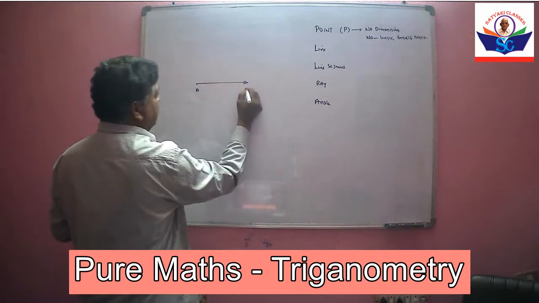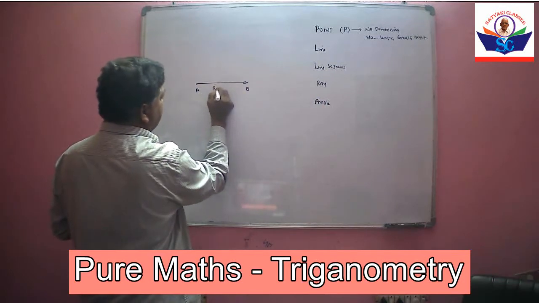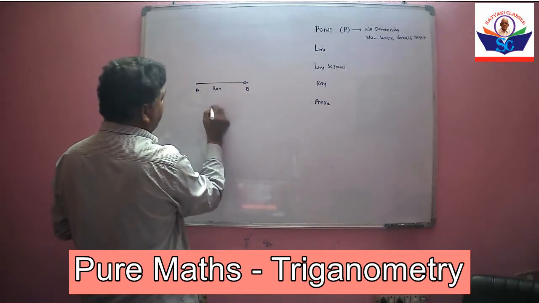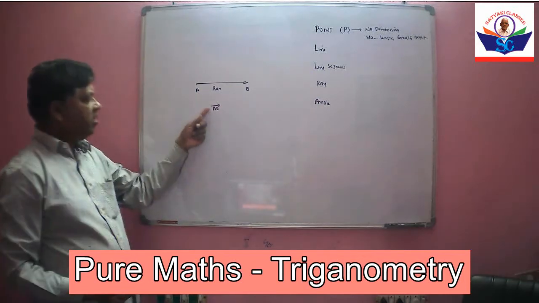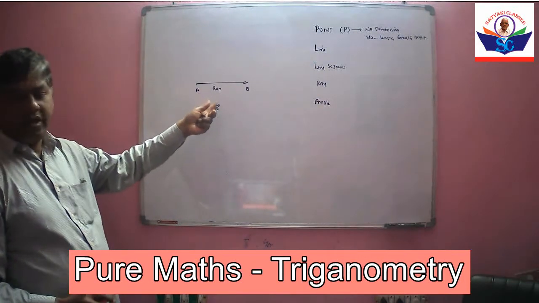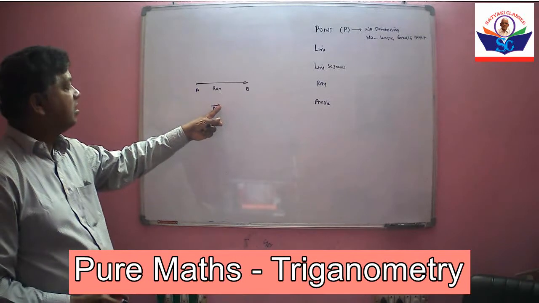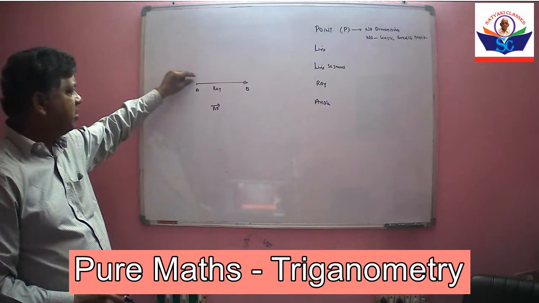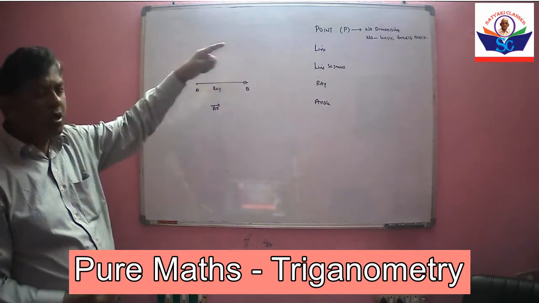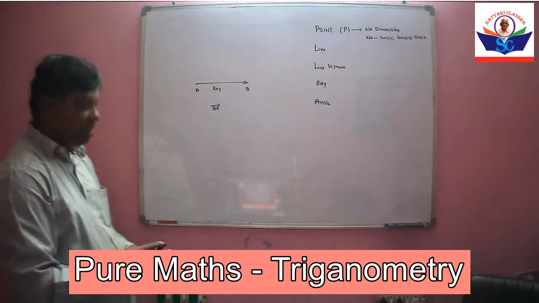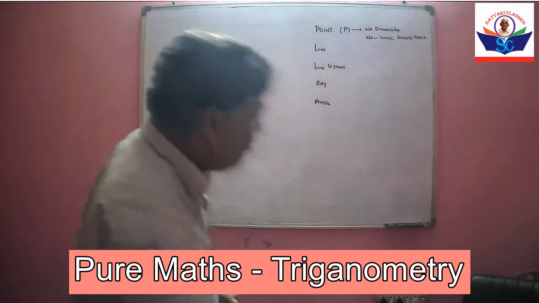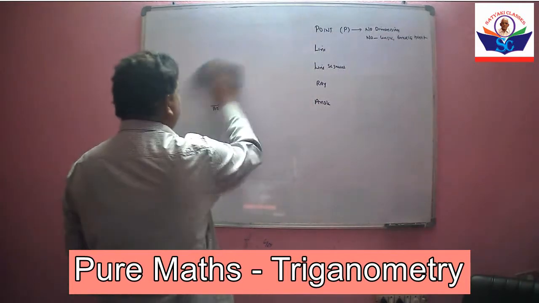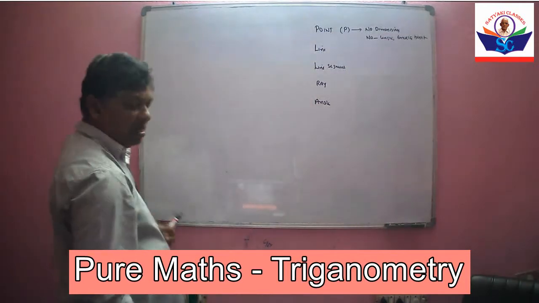So this can be written as AB bar, and on top of AB, on one side it is an arrow. So ray starts with some endpoint and it goes on to infinity. It has only one dimension, that is called length.